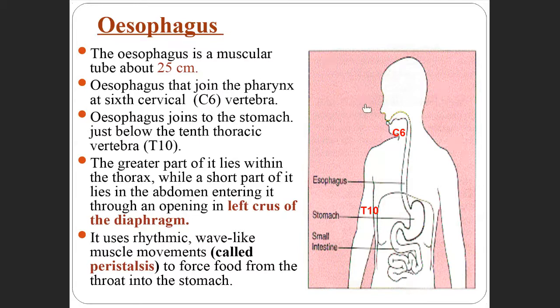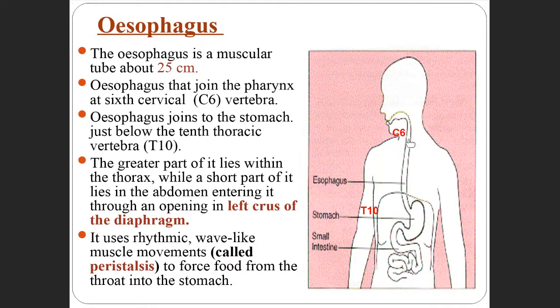In the previous slides I told, yes, very good. It starts from the skull to the sixth cervical vertebra. Then you should think, from the sixth cervical vertebra what starts? The esophagus starts there. The esophagus joins the pharynx at the sixth cervical vertebra, and that is its beginning point, and it extends up to the 10th thoracic vertebra.